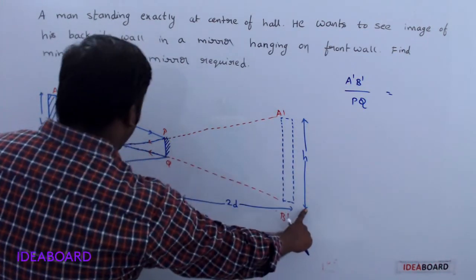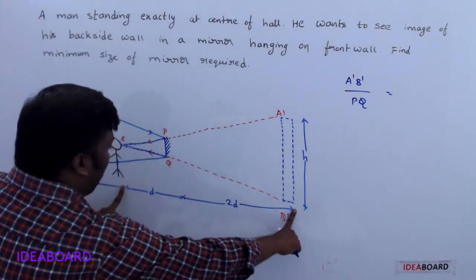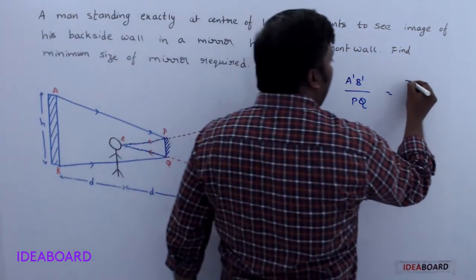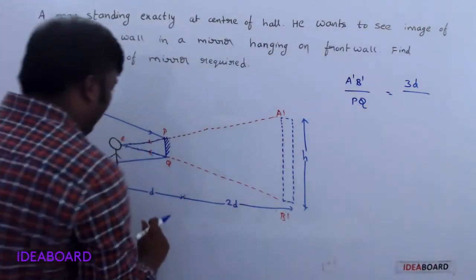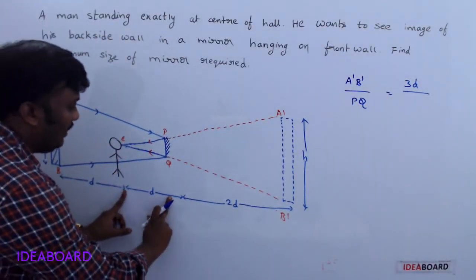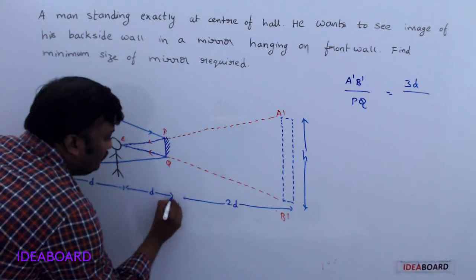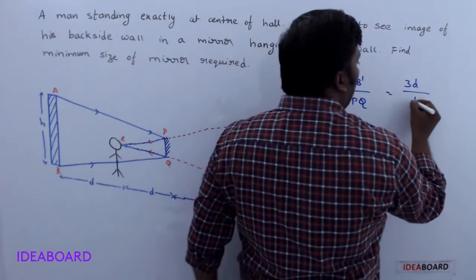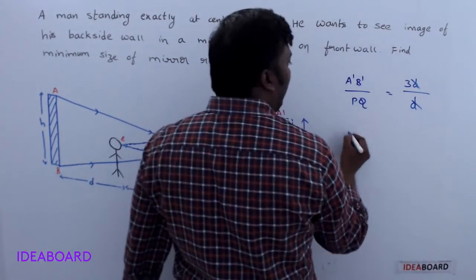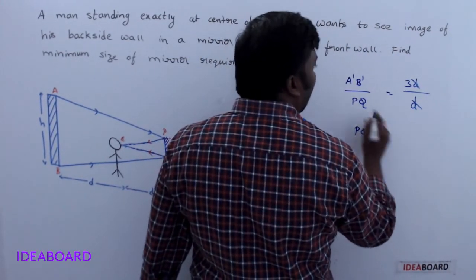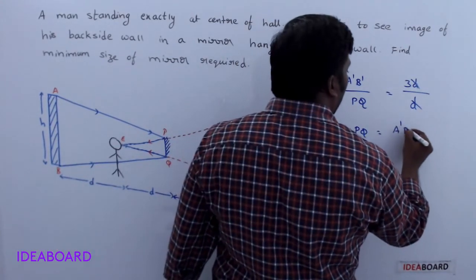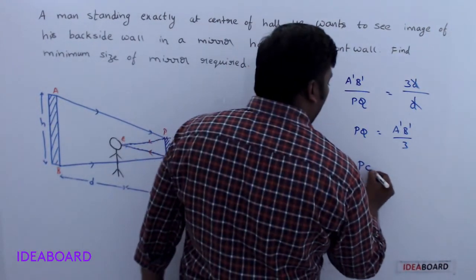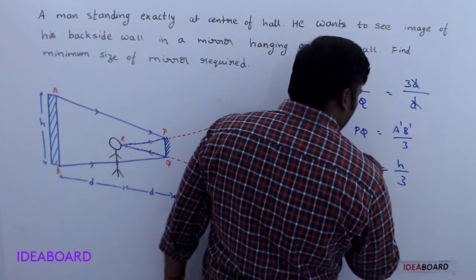This height is h. So from here to here, what is the distance? 2d plus d, that is 3d, divided by this distance, which is d. So d and d cancel. We want PQ, so PQ is nothing but A'B' by 3. A'B' is nothing but h. So the PQ value required is h by 3.